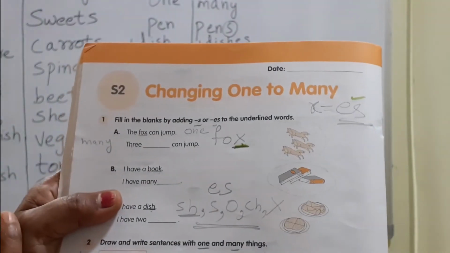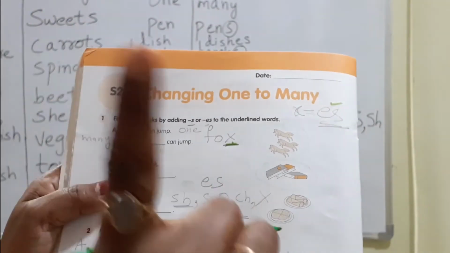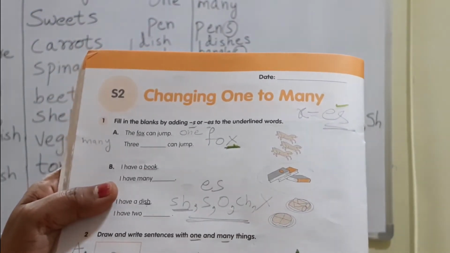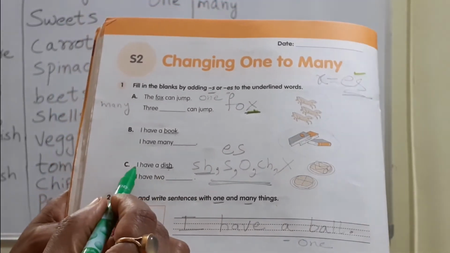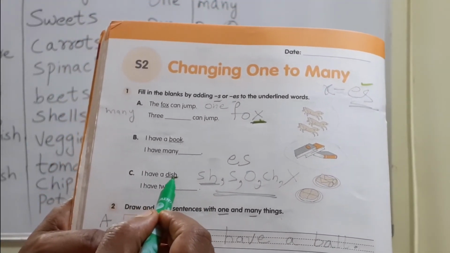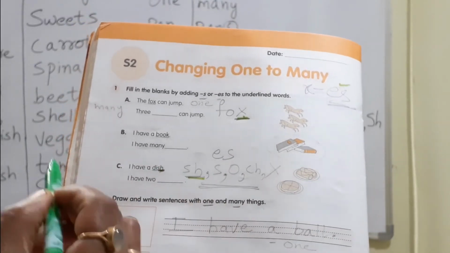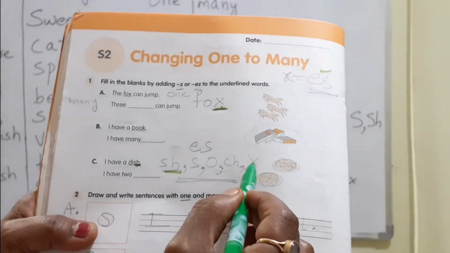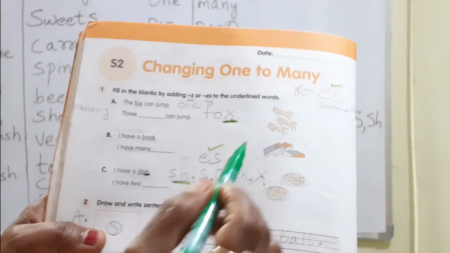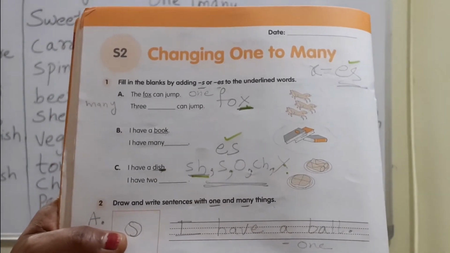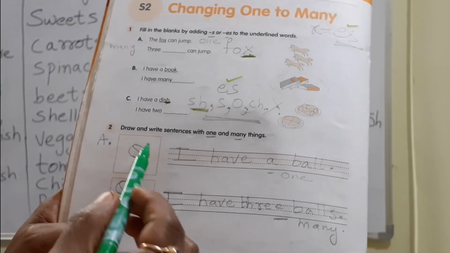Yes. Okay? In the same manner here, book, one means book. If many are there, books. So what you have to write down? You should only write books. Next one, I have a dish. What is the last letters we are having here? SH. If the last letters are SH, S, O, CH or X, then you should add ES. Okay. Now coming to the next exercise, this is very easy.